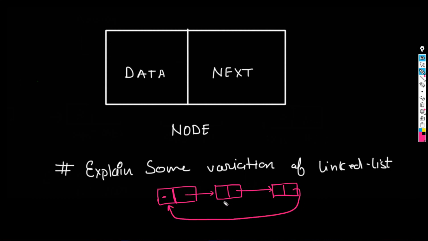So what is happening here? You are moving in a circle. Suppose you are here, you can go to the next, and again you can come back to the first one. It is in a circular format. So this is called a circular linked list. And something else is called a doubly linked list. We can also study it, but just understand. Why we need this and all those things we can study, but